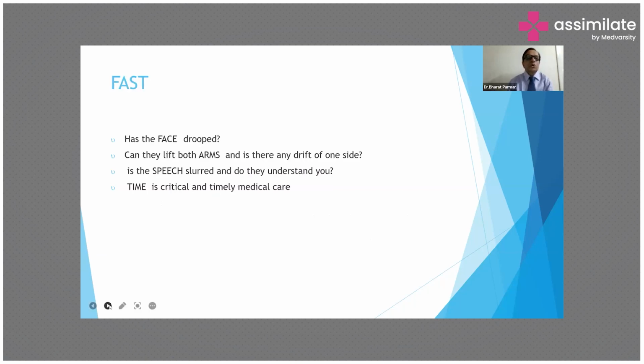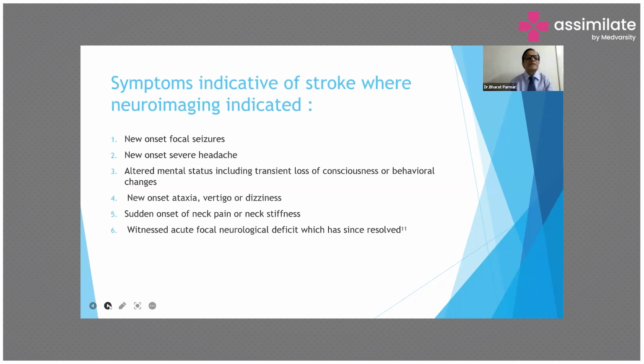So in case of stroke, you should check four things. Has the face drooped? Can they lift both arms, or is there any drift of one side? Is the speech slurred, and do they understand you? And time is critical for timely medical care. So it is a medical emergency.